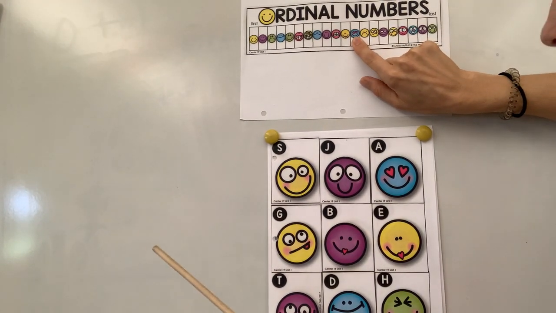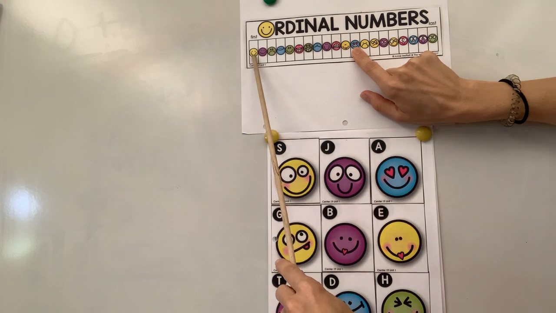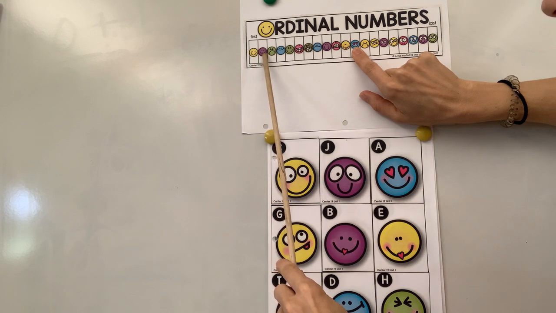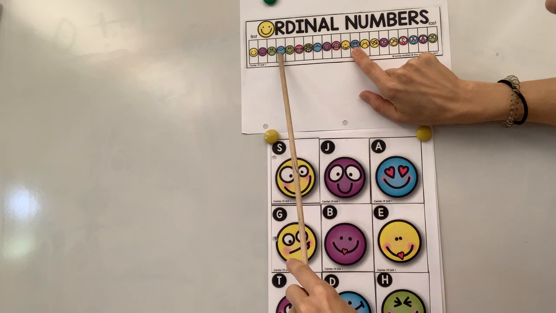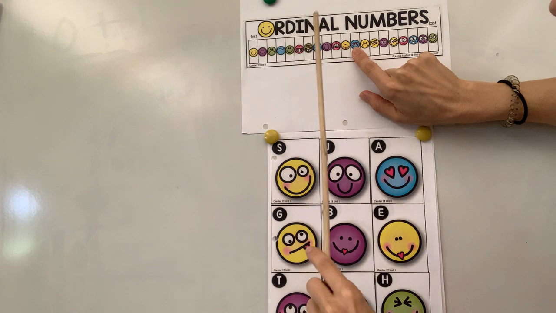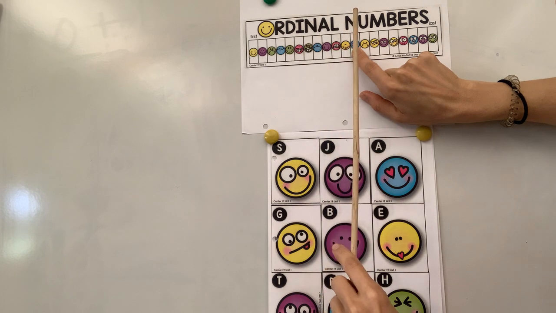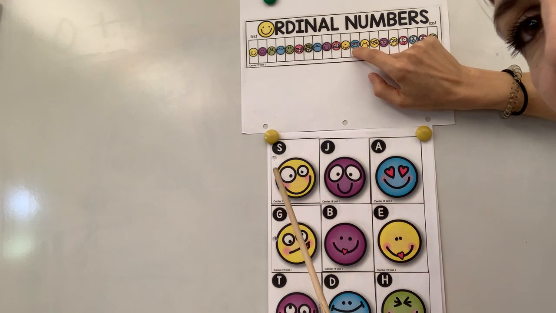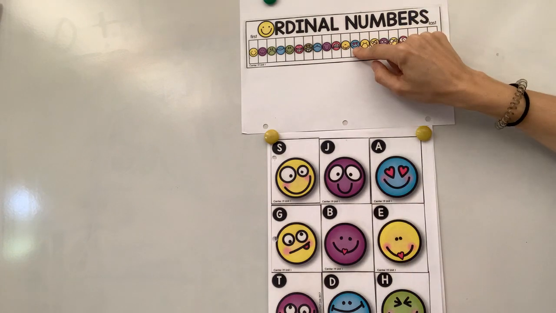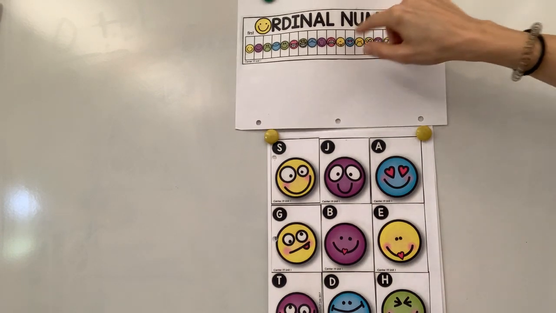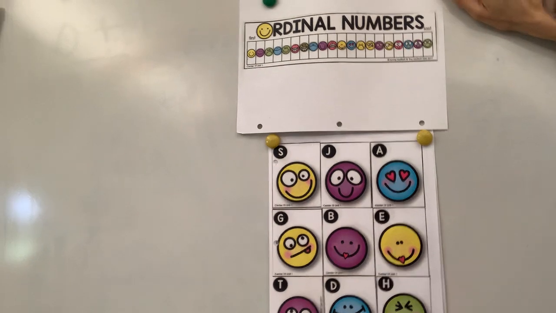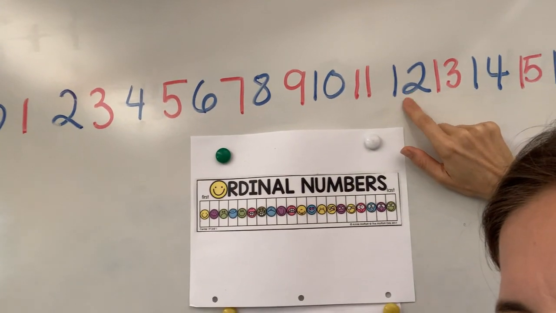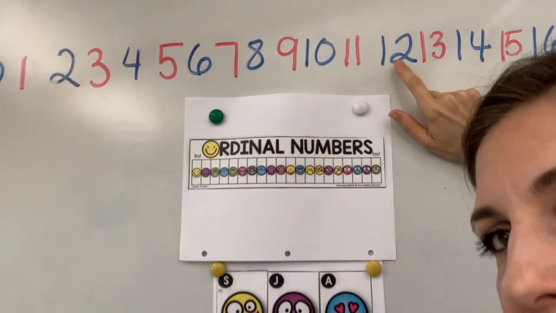Okay, you got it? So this is the one. So now we're going to start at the very beginning. You ready? And we're going to say first, second, third, fourth, fifth, sixth, seventh, eighth, ninth, 10th, 11th, 12th. So this one is the 12th emoji. Once you know it's the 12th, you know this is number 12, right? So this is the 12th emoji.